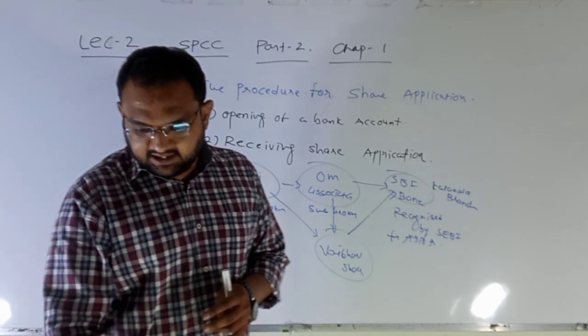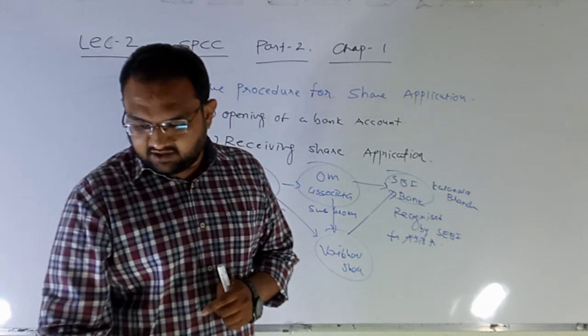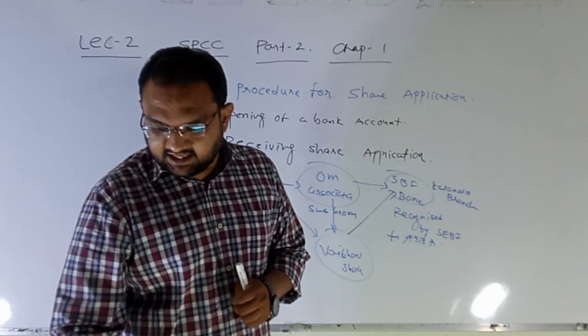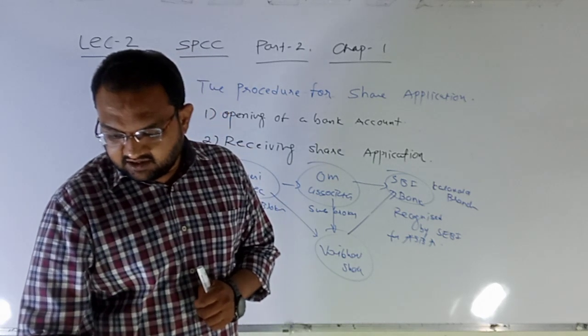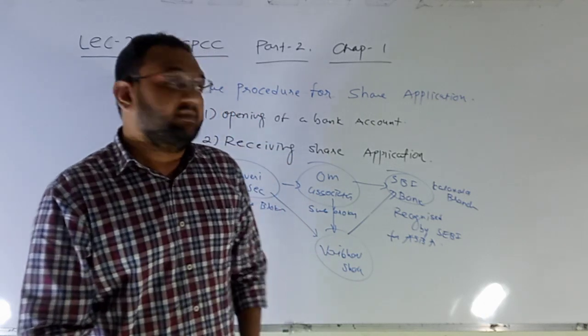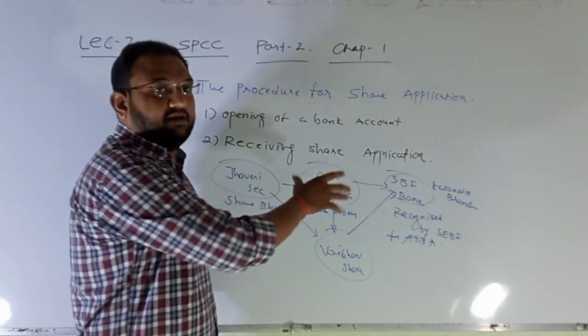In which the applicant holds his bank account, because the bank is required to block the application money in the account. The process of allotment is carried out after verifying the specimen of signature in the bank account and demat account of the applicant.